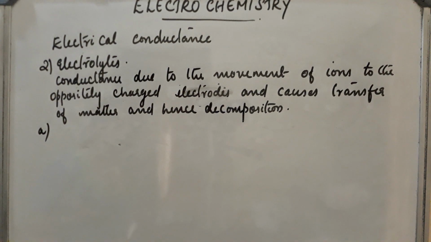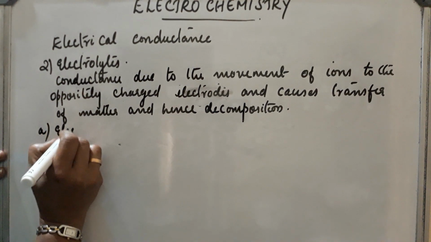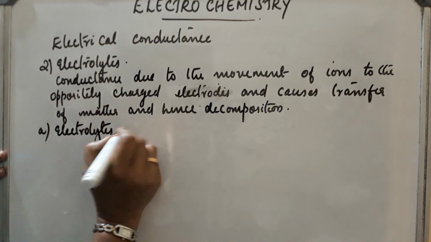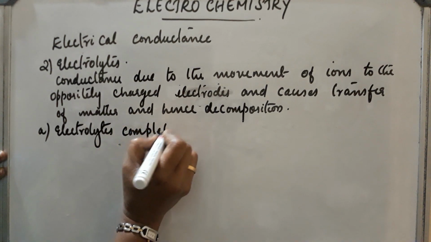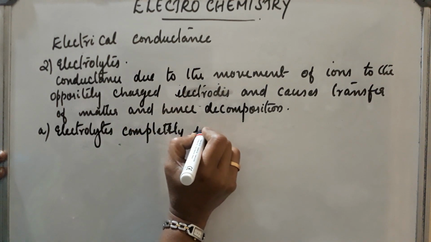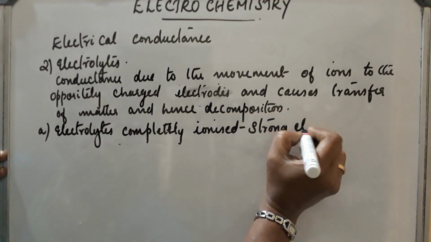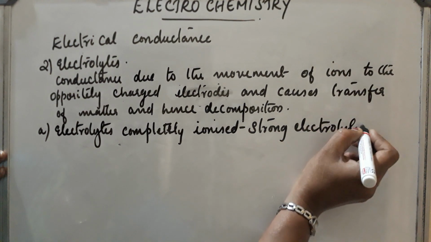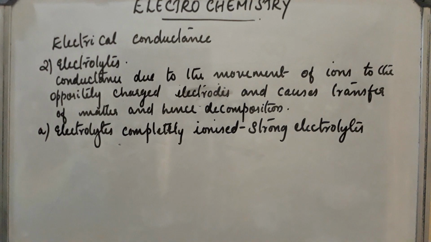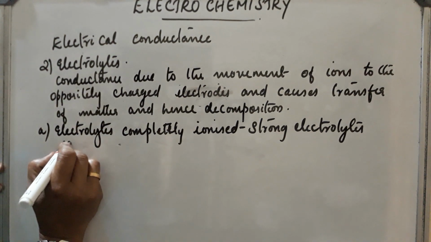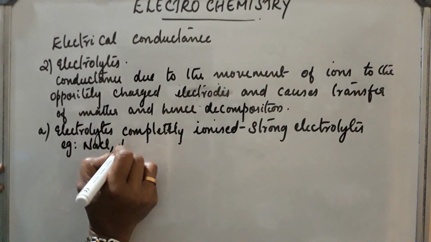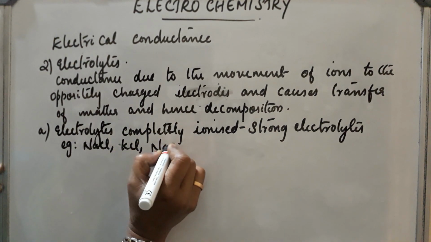Next, certain electrolytes are completely ionized and certain electrolytes are not completely ionized. Electrolytes that are completely ionized are called strong electrolytes. Examples are sodium chloride NaCl, KCl, HCl, NaOH, etc.